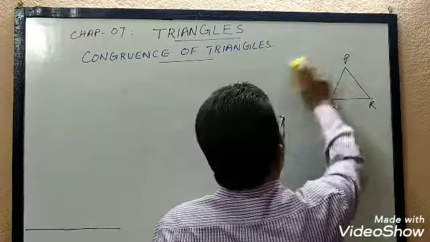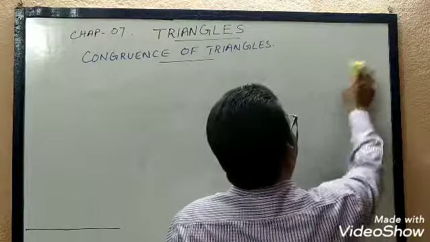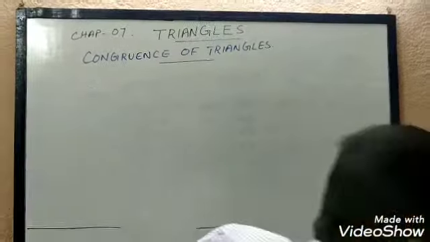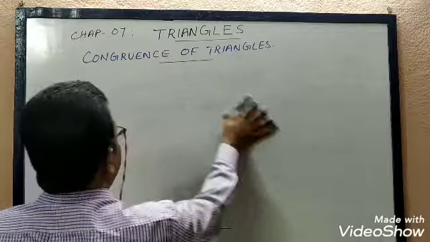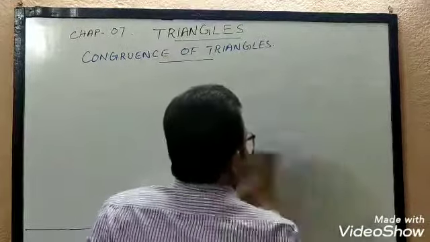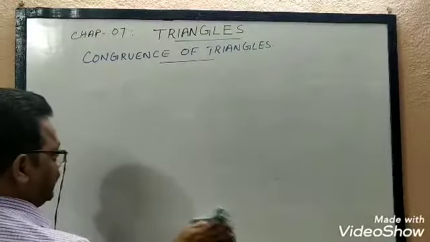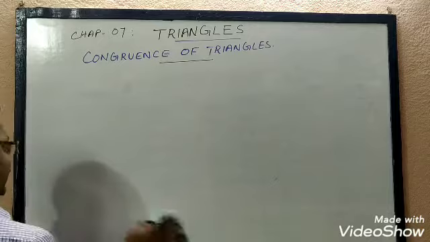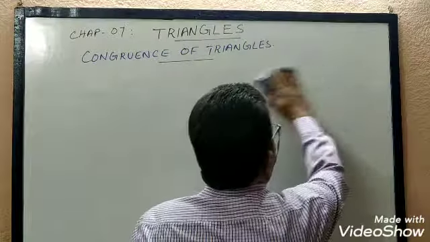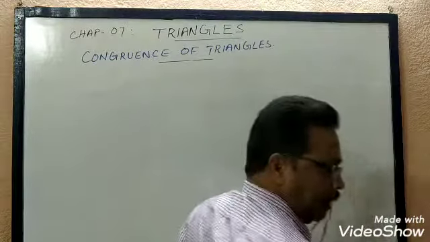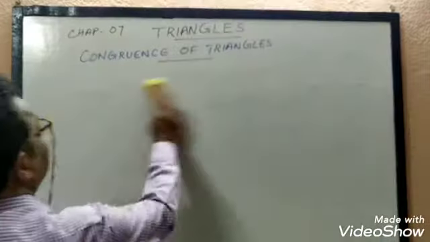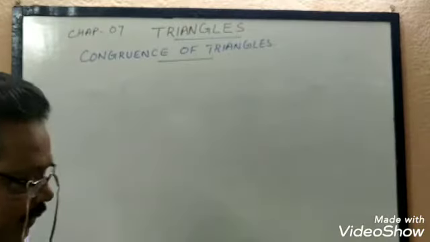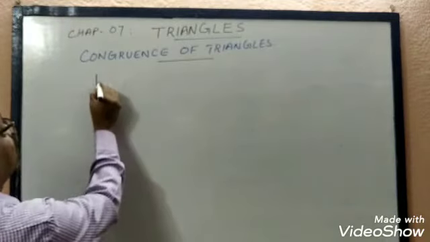I am just stating these conditions. The first condition is SAS.